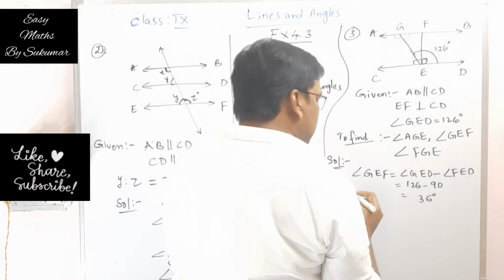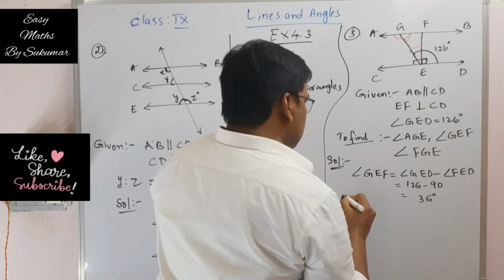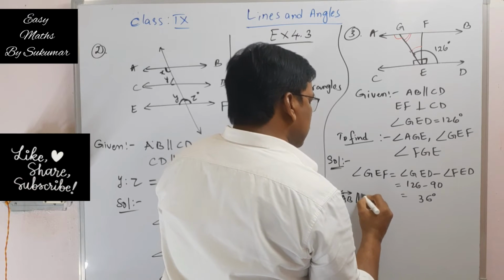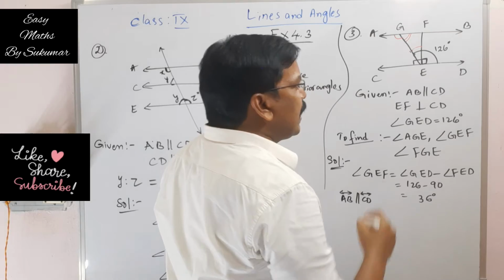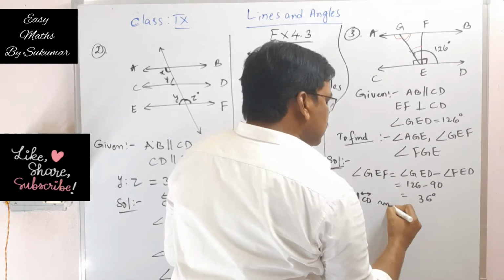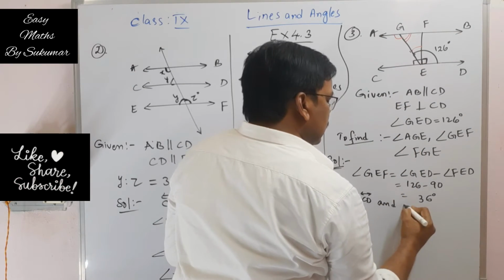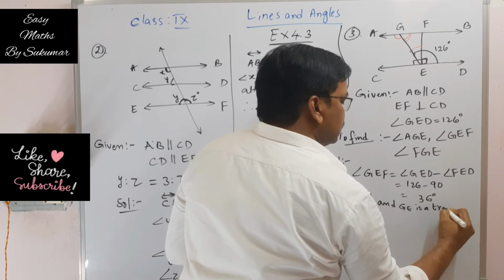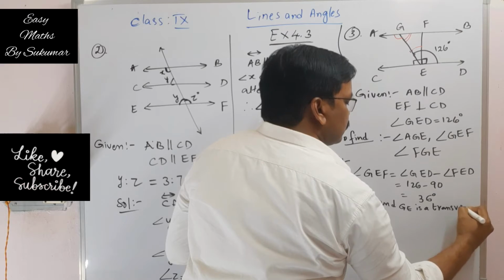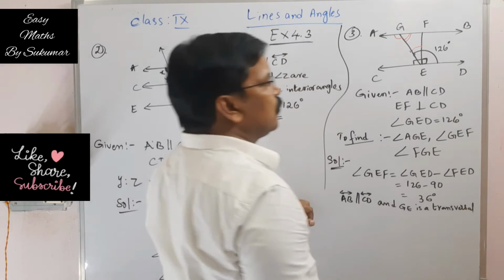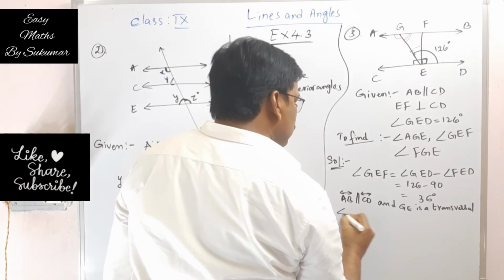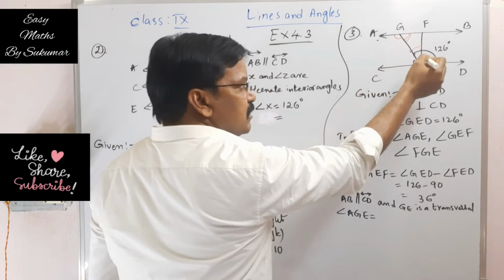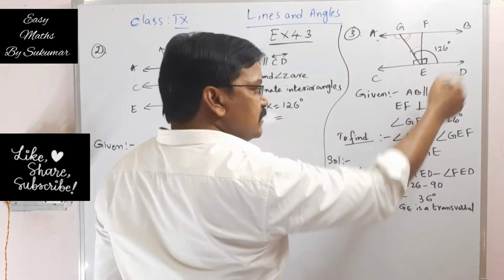See my dear students, here I will write AB is parallel to CD, and GE is a transversal. Therefore, angle AGE should be equal to angle GED.